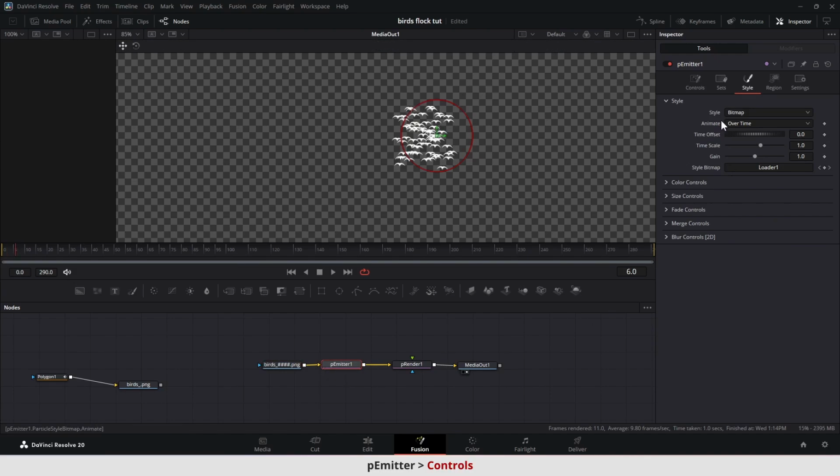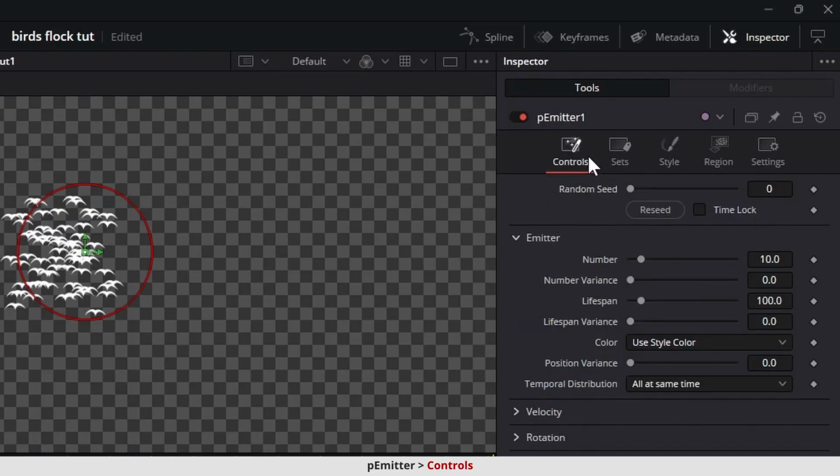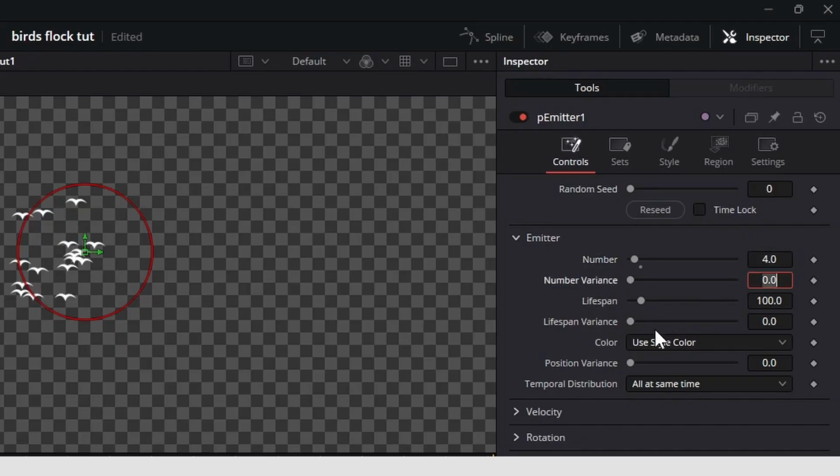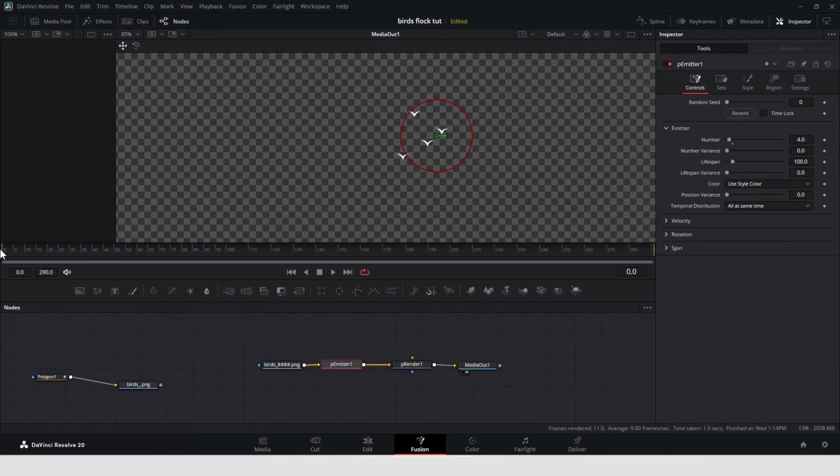Select the pEmitter and look at the controls panel. The number of the particles determines how many birds should pop up at each frame. Set it to 4, and 4 new birds will be created at every frame.